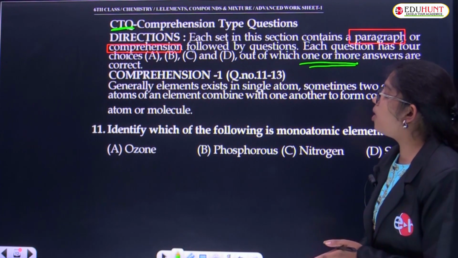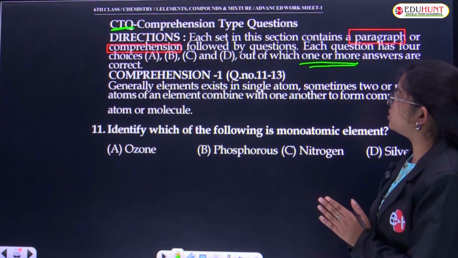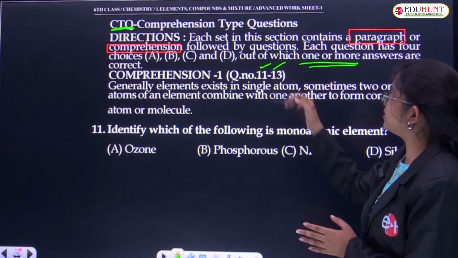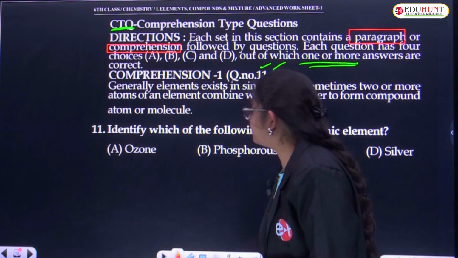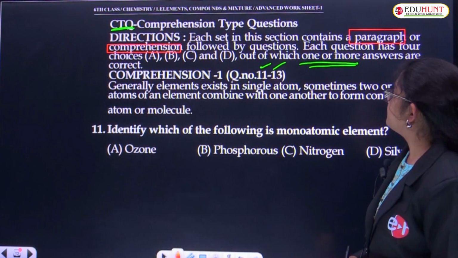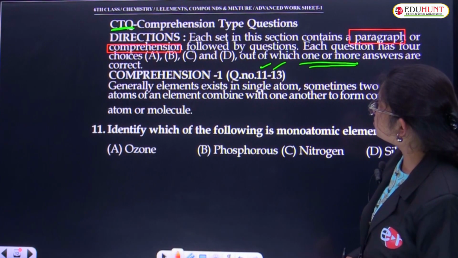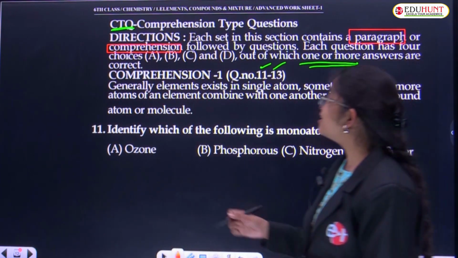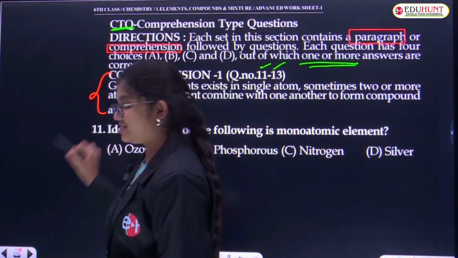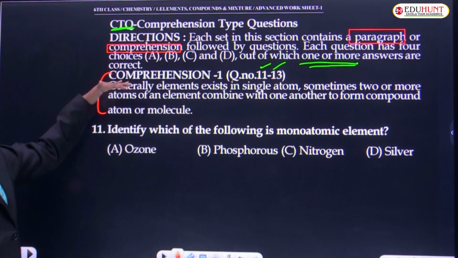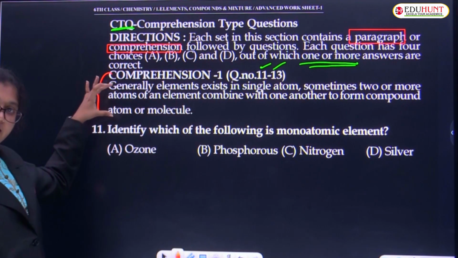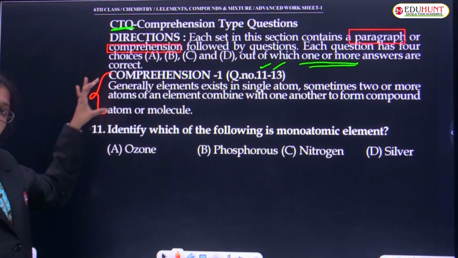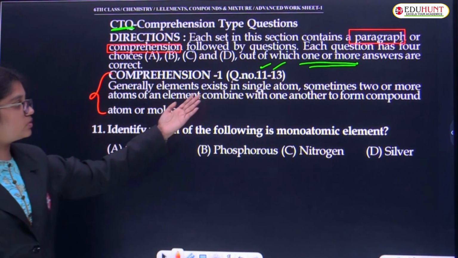We'll see. Comprehension 1 contains question number 11 to 13. Okay, read the directions carefully. And here we'll go with question number 11. Something is given at the top. I have to read the comprehension first. Sorry. So, this comprehension from 11 to 13 carries the same paragraph, and the questions from question number 11 to question number 13 will be asked from it.